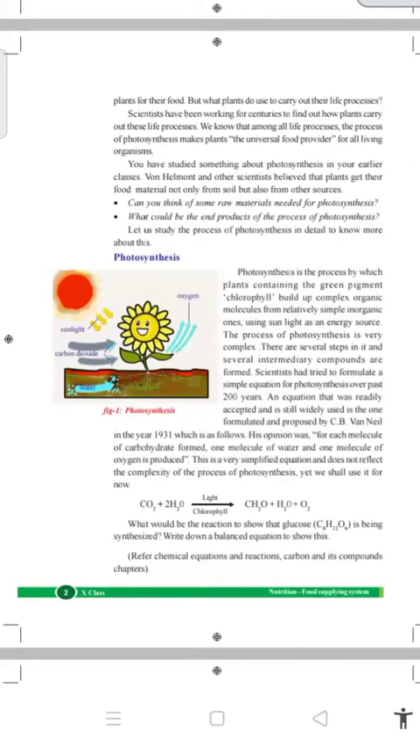This equation is not correct. The formula of food or starch is C6H12O6, and there is no C6H12O6 in this equation. Instead, CH2O is not the formula of food. Write down a balanced equation to show this.